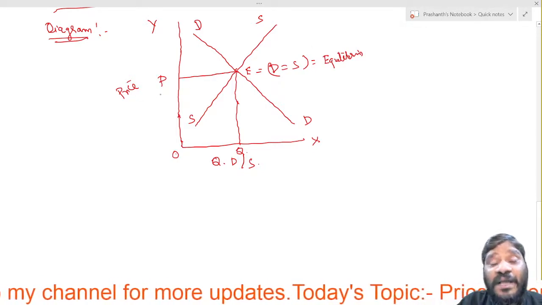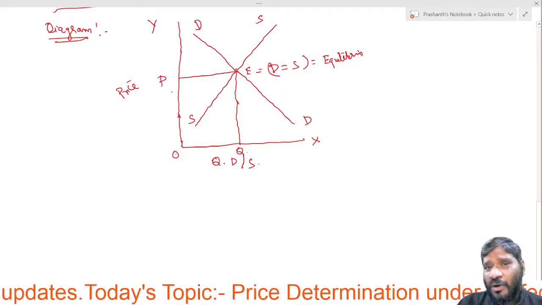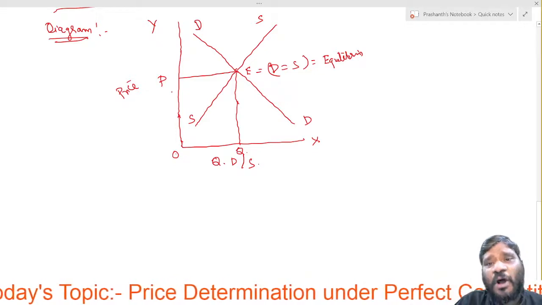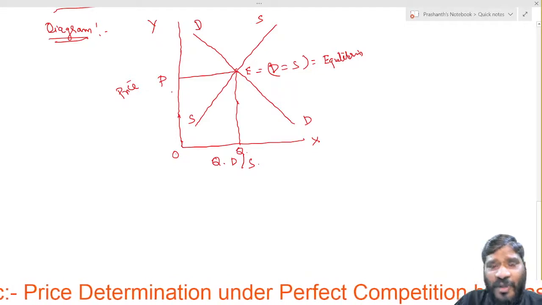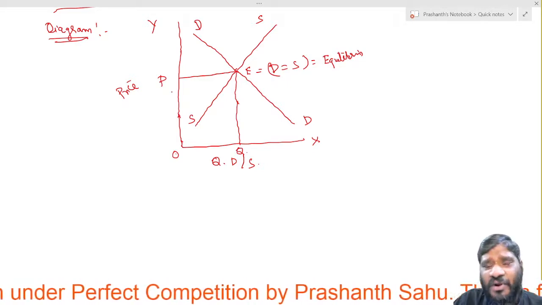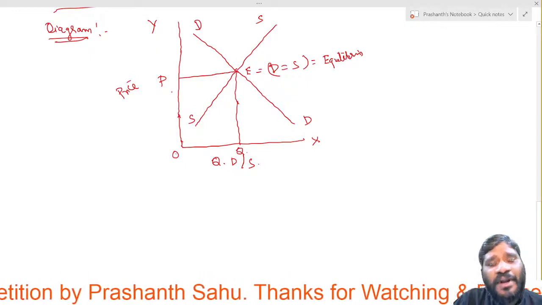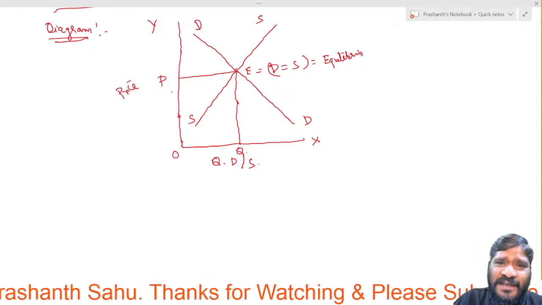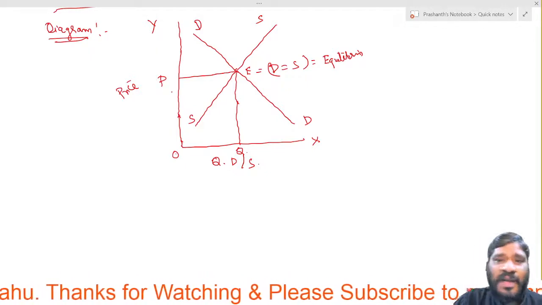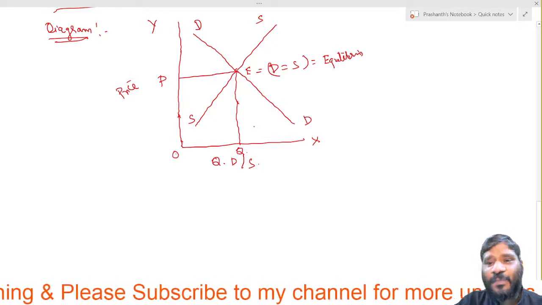0P is called the equilibrium price or market price. As the demand curve slopes downwards from left to right, why? Because when price increases, quantity demanded decreases; when price decreases, quantity demanded increases. In supply, when price is more, quantity supplied will be more; when price is less, quantity supplied will be less. So here we have the demand curve as well as the supply curve.